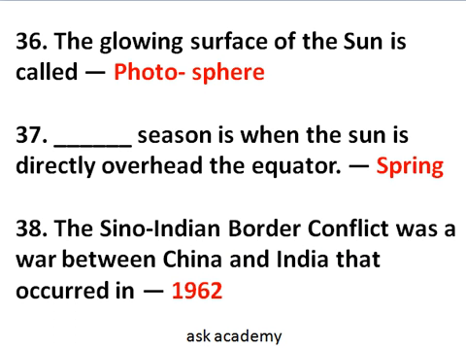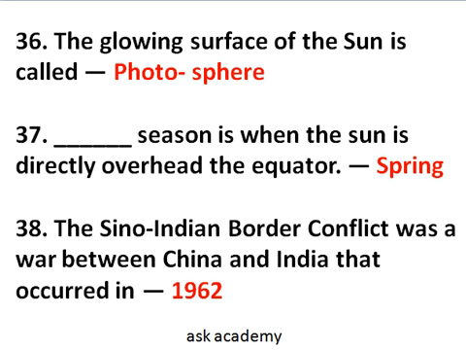Question number 36. The glowing surface of the sun is called photosphere. The atmosphere of the sun is composed of several layers. Okay, so mainly it is composed of photosphere, chromosphere and the corona. So the atmosphere of the sun is composed of photosphere, chromosphere and the corona, and the glowing surface of the sun is called the photosphere.